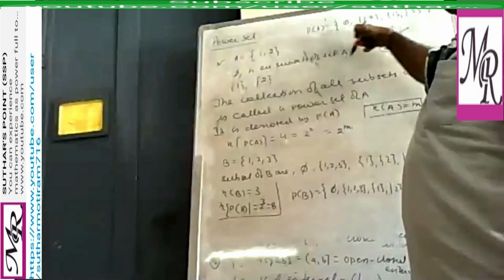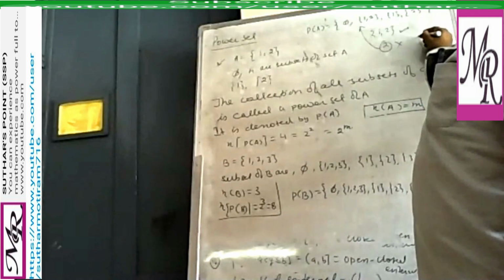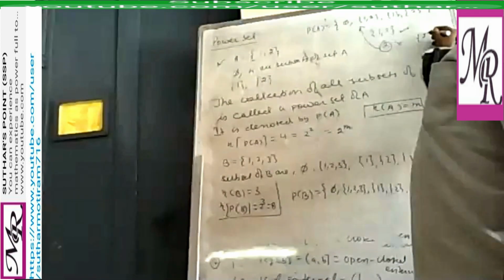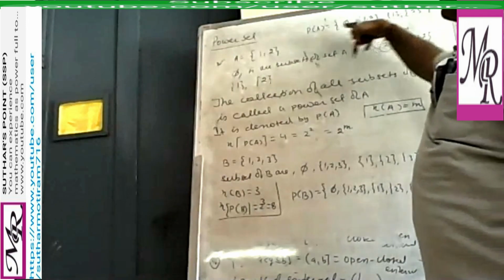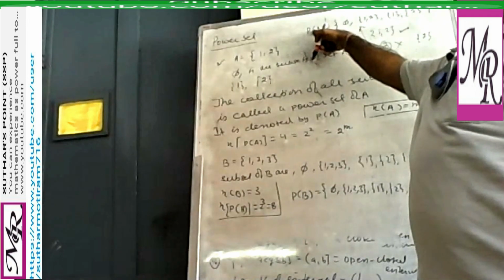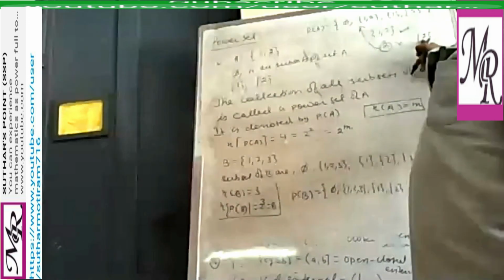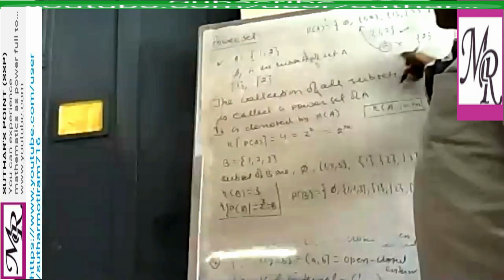This is a clear point. Similarly, this set containing 2 is an element of the power set P(A) as a whole. And this is a subset of set A. Right?